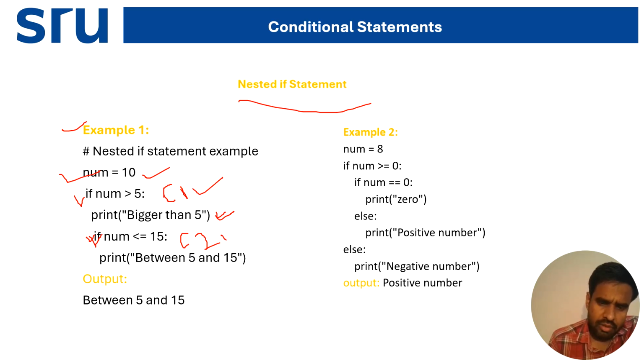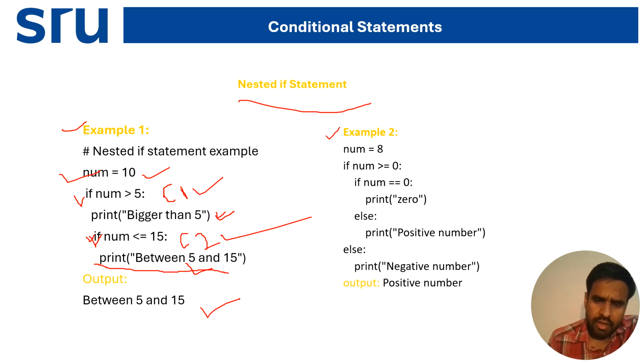And condition 2 is also true. If c1 is true and c2 is also true, then it comes to the body statement of condition 2. So it will print "between 5 and 15". Okay, it will print between 5 and 15. Now coming to example 2.